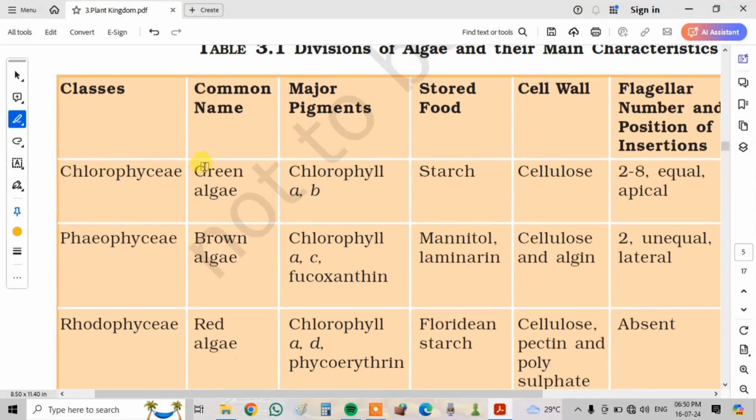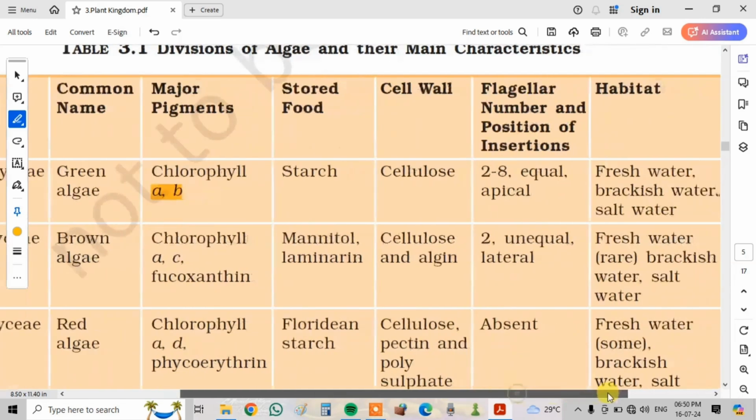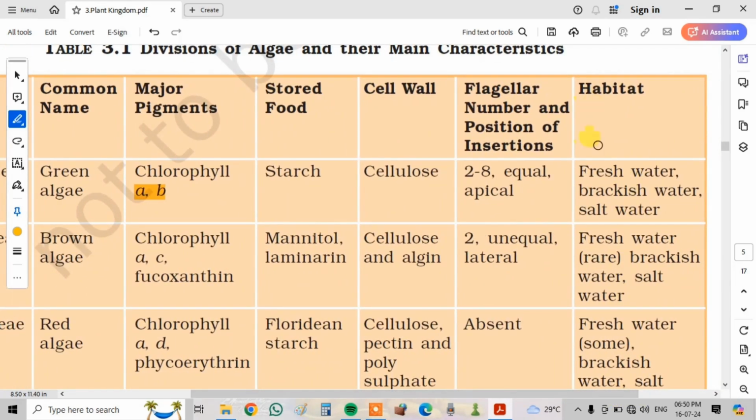Classes. First one, Chlorophyceae. Common name is green algae and major pigments are chlorophyll A and B. Stored food is starch. Cell wall is made up of cellulose and the flagellar numbers are 2 to 8, and the positions are equal and apical. Habitats: freshwater, brackish water and saltwater.